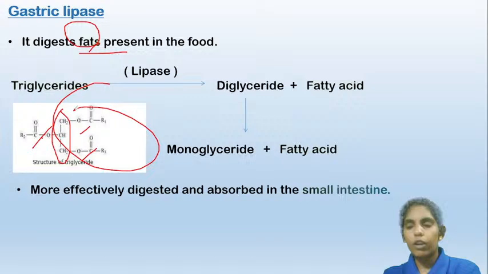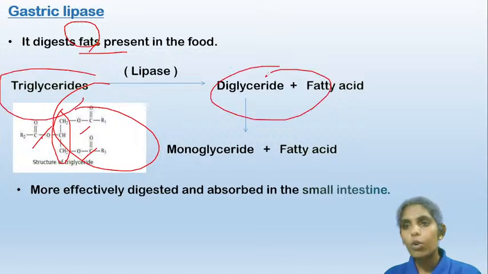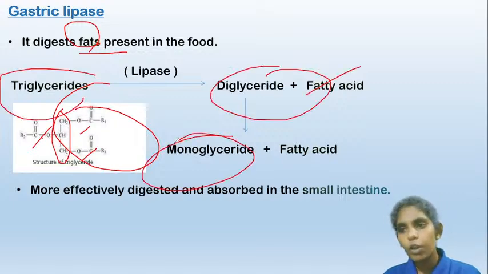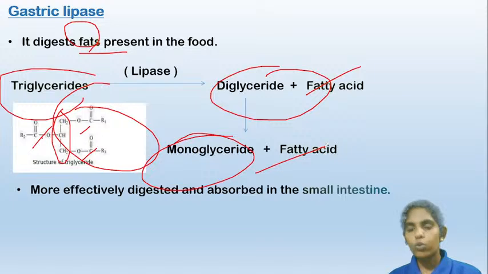So the lipase enzyme will break down the triglycerides into diglycerides, producing a fatty acid, then into a monoglyceride, producing another fatty acid. So these fatty acids are the simple units of lipids, and these fatty acids can be easily absorbed into the blood circulation.